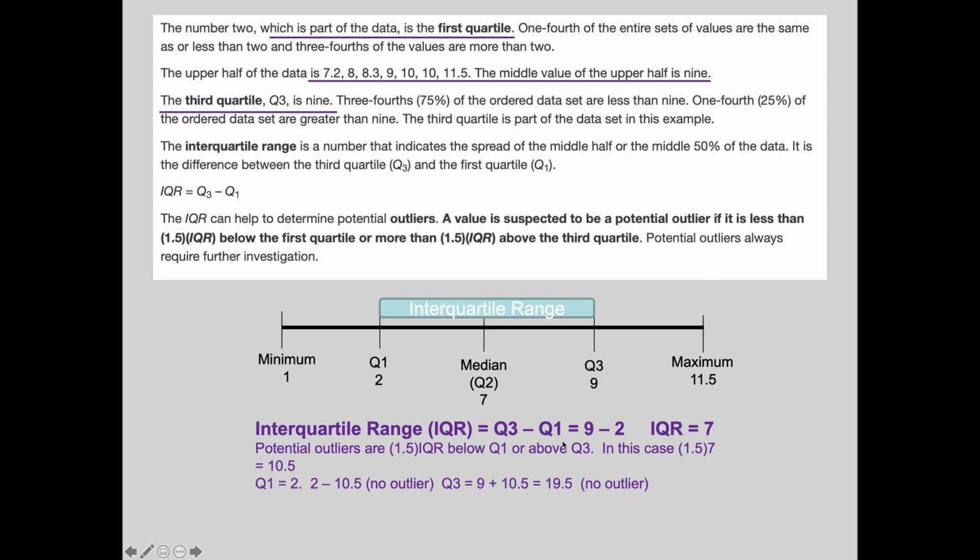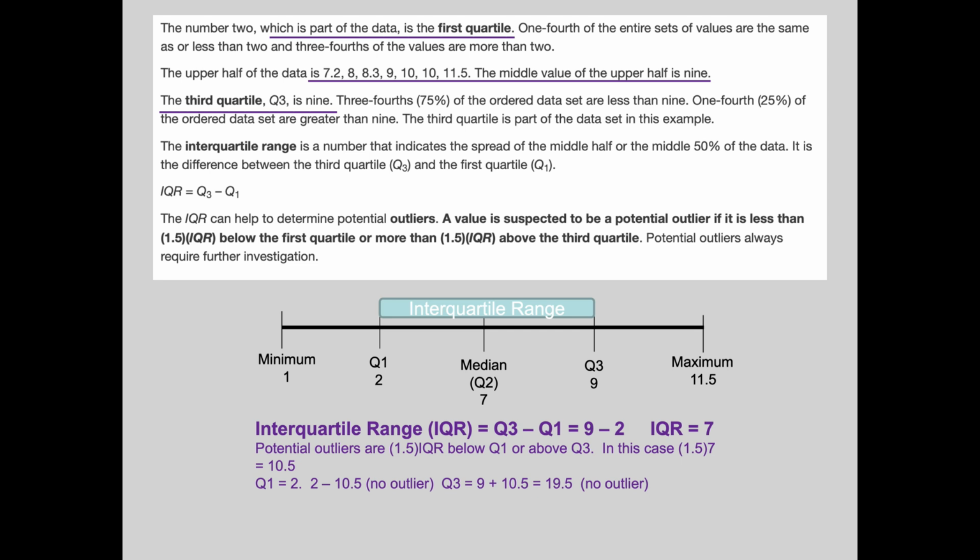So the third quartile is 9, the first quartile is 2, 9 minus 2 is 7. So what that means is that 50% of the scores are clustered within a range of 7 around the median. Okay?